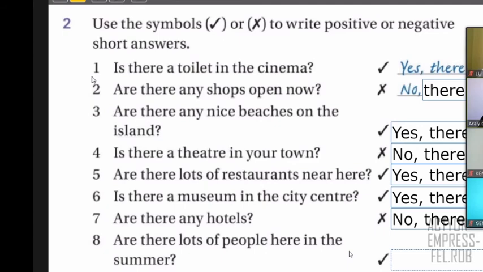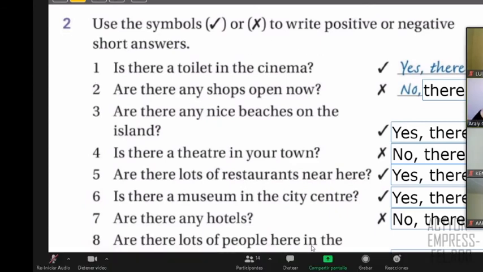Number 8 is yes, there are. That's correct. Very good. Thank you. So as you can see, class, in these cases, when you have short answers, you can say only yes or no. But to make short answers complete, remember, if the question is plural and your answer is plural, you can say yes, there are. If the question is plural and your answer is plural negative, you can say, for example, no, there aren't.